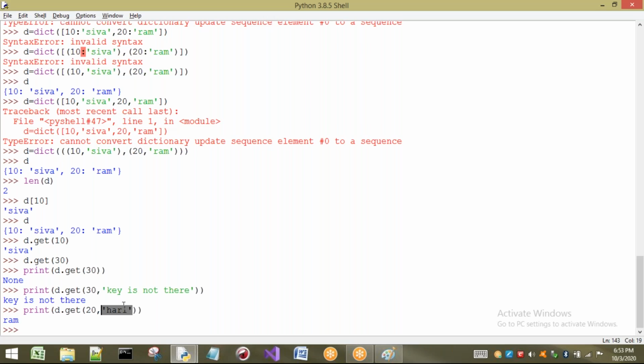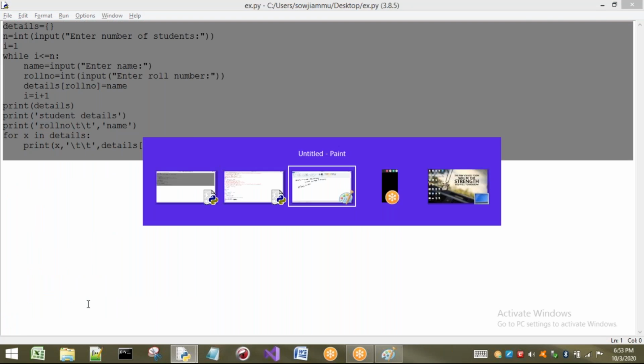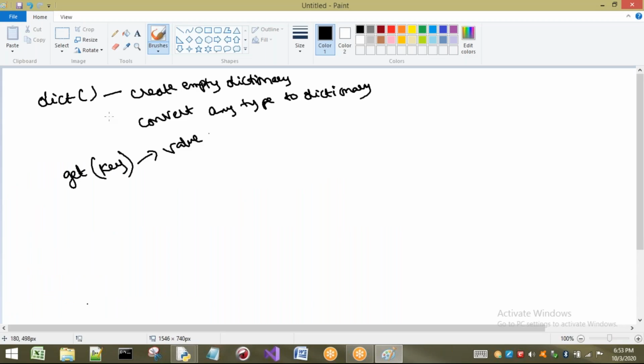Okay, so this is about get. The get method is used to access the elements, or access the value of a particular key. The same thing can also be done by using square brackets. Now, let us see the next method, that is the pop method.